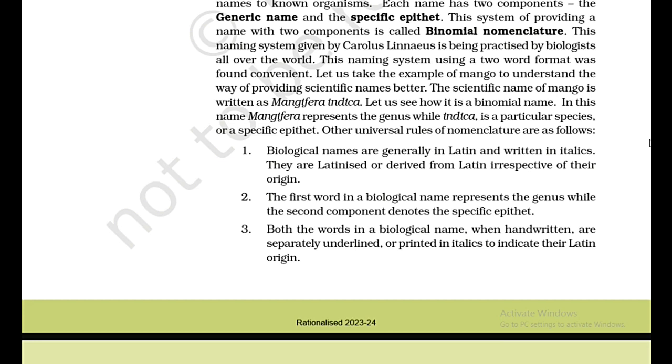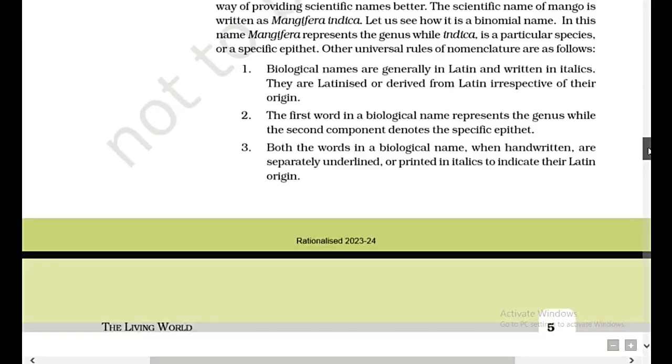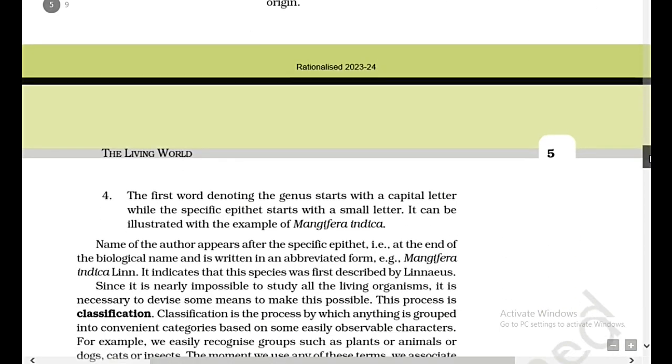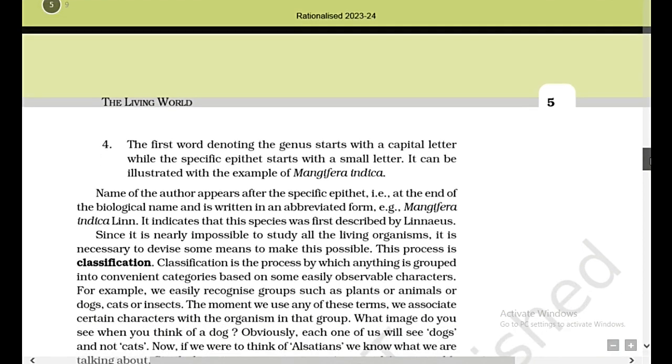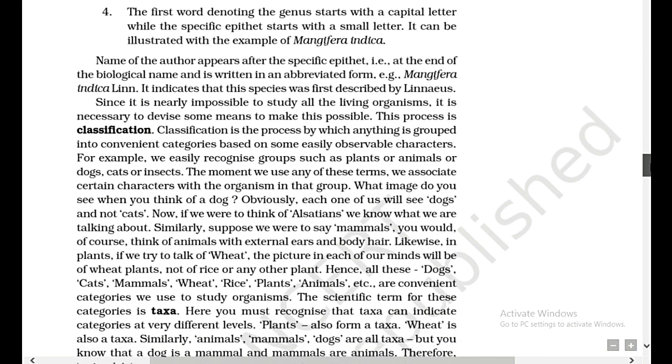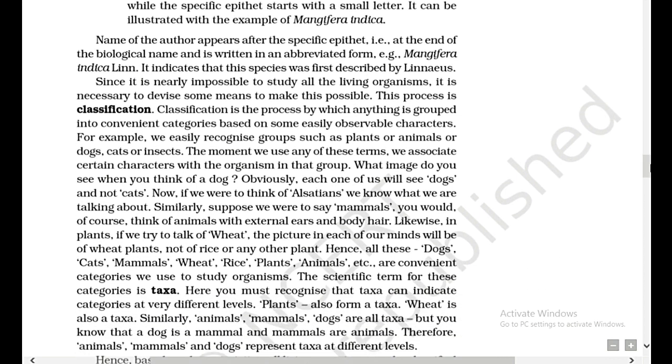They are Latinized or derived from Latin, irrespective of their origin. 2. The first word in a biological name represents the genus, while the second component denotes the specific epithet. 3. Both the words in a biological name, when handwritten, are separately underlined or printed in italics to indicate their Latin origin.